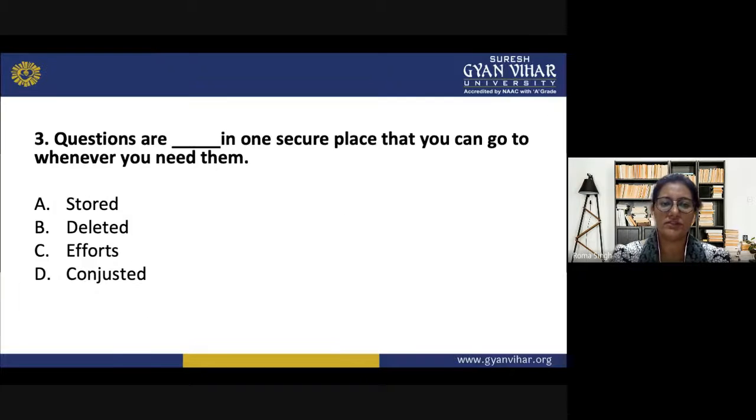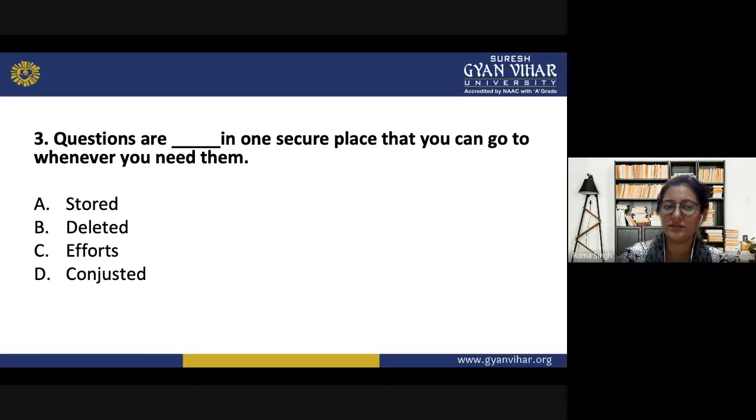Next question is, questions are dash in one secure place that you can go to whenever you need them. As we know, it is a kind of a bank account. So questions are what in one secure place? Options are stored, deleted, efforts, or congested. So the correct answer is stored. The questions are stored in one secure place.